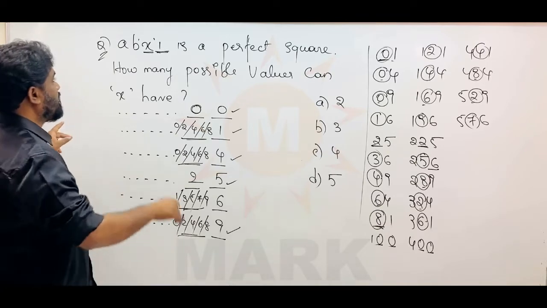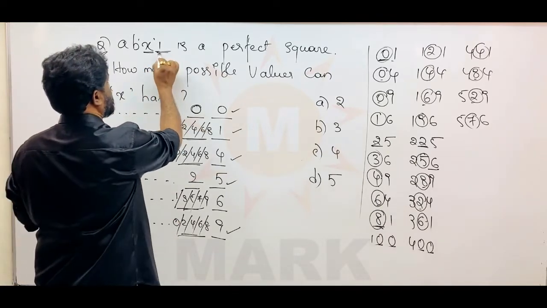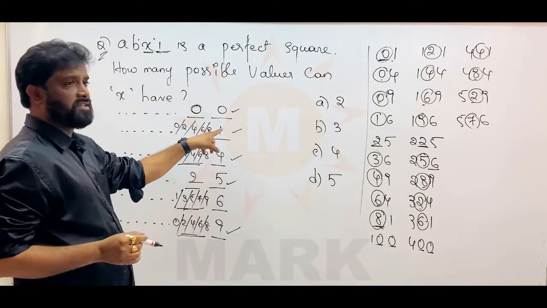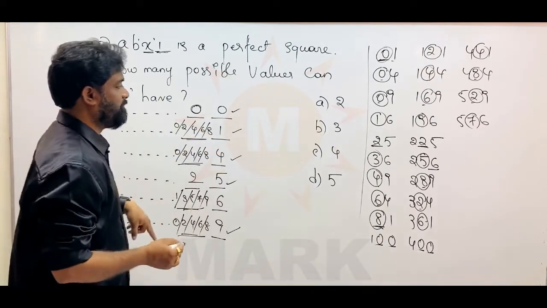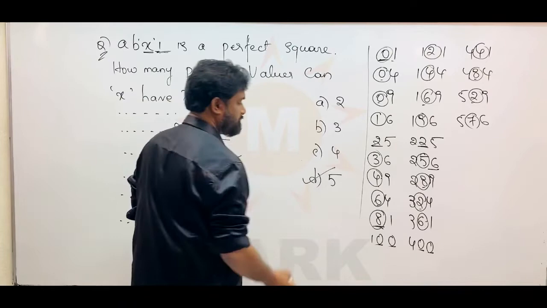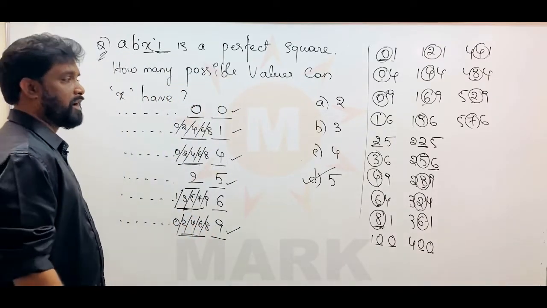Okay. So clearly, suppose 1 is given. 1 is nothing but a single digit perfect square coming in the units place. So what could be the possible values? 5. So our answer will be 5.